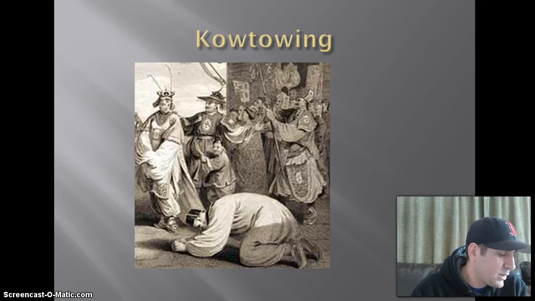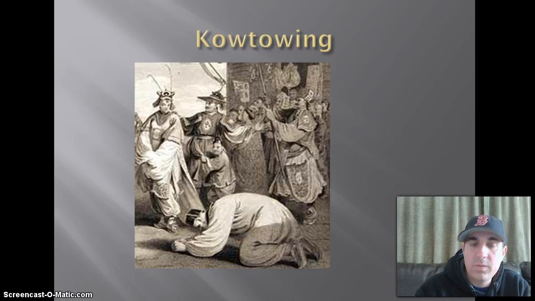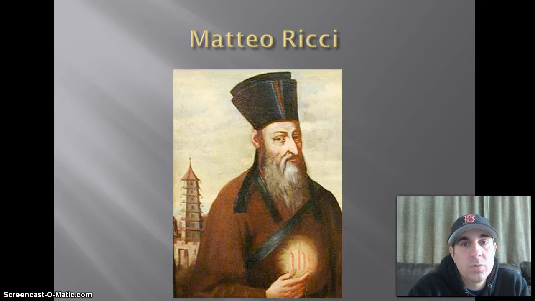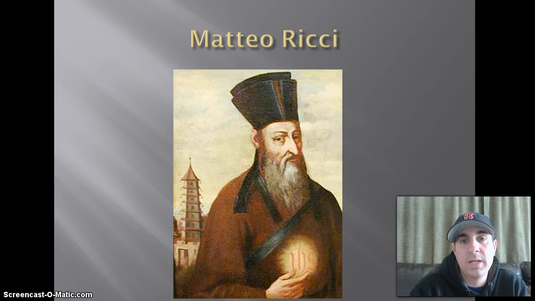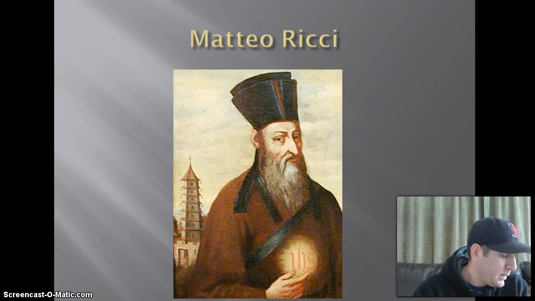The Catholic Jesuits had good success in converting the Qing elite, way more success than they had in Japan. One individual that was very successful, Matteo Ricci, and if we have time in class, we'll take a look at a primary source from Matteo Ricci.